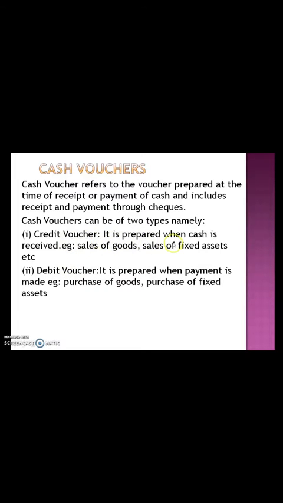A credit voucher is prepared when cash is received, that is when sale of goods takes place or when we sell a fixed asset, at that time we receive the cash, so we have to record it in credit vouchers. And debit vouchers we prepare when the payment is made. So when the cash goes out, we have to post it in the debit voucher. Different cases of debit vouchers are purchase of goods. When we purchase goods, what happens? Cash goes out, isn't it? So cash moving out, we have to debit that transaction.